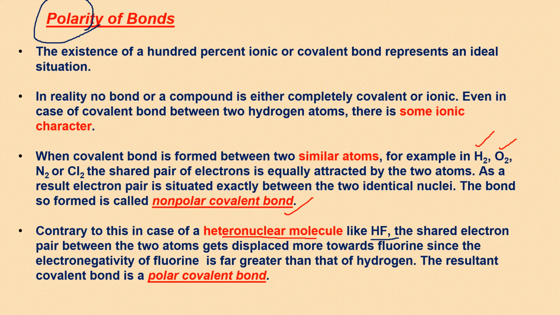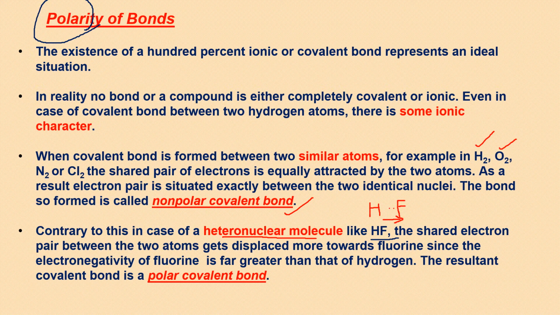So here, H and F, there will be charge separation, because if H is sharing one electron and F is also sharing one electron, but F has more power to attract the electron pair. So the electron pair will be shifted towards fluorine.